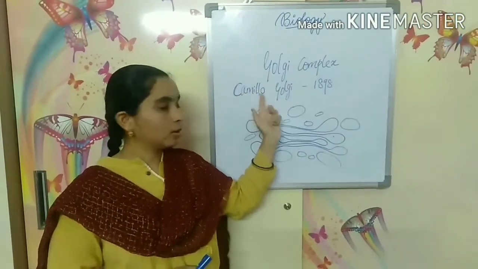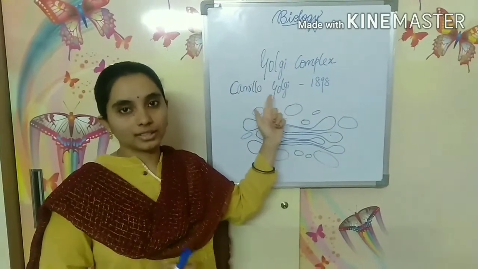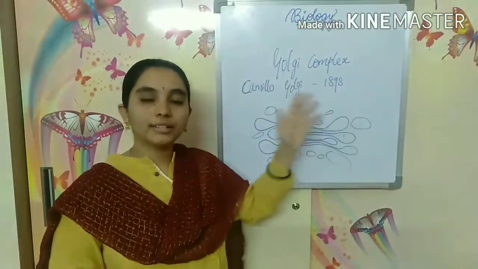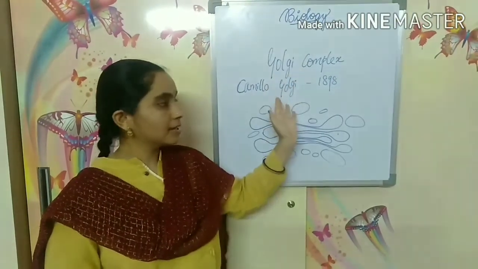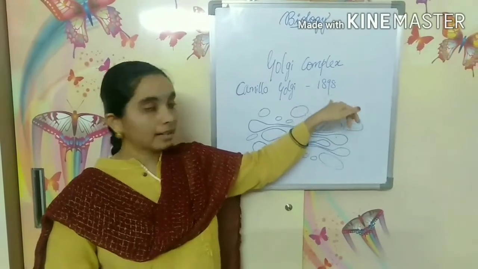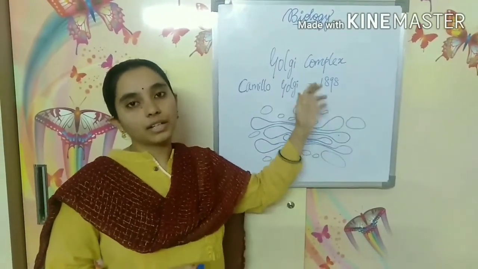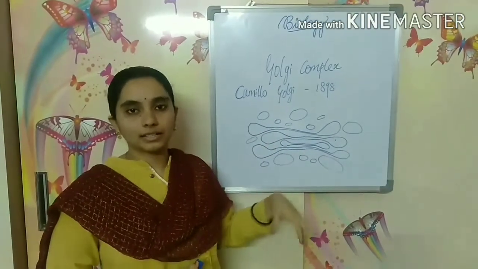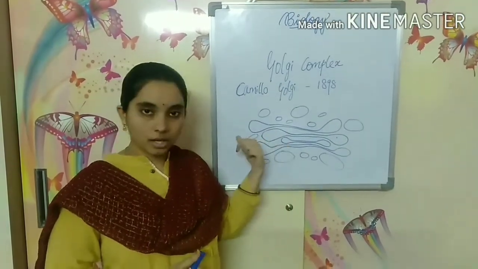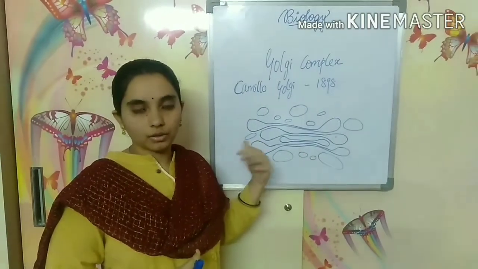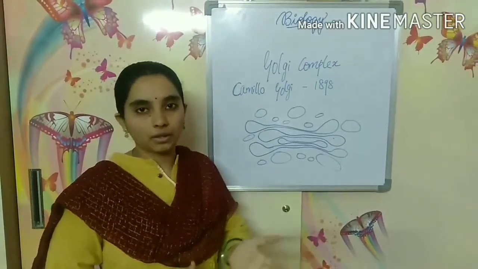So this was named after him, in the year 1898. He observed it through a compound microscope, but the detailed structure of the Golgi apparatus can be studied only in an electron microscope, not an ordinary microscope.